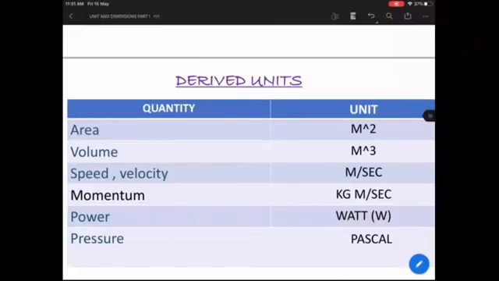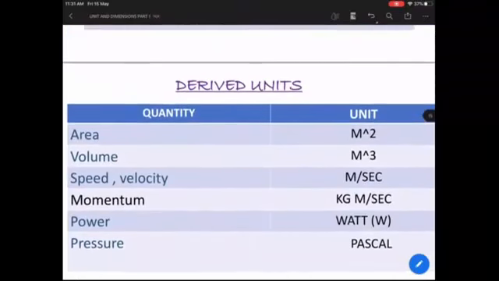Fine. And there can be many other derived quantities which I have not mentioned here, but for you to understand, these are some of the simple derived units that I have shown. So this is enough for this session. We will continue with understanding each and every basic quantity in the next video session.